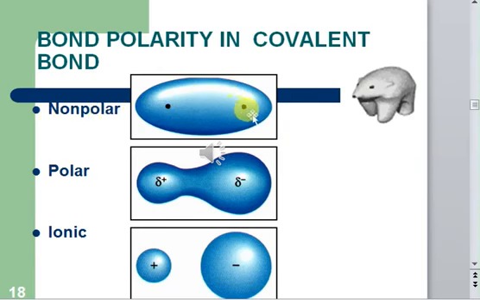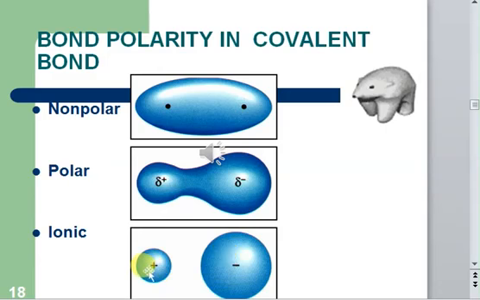Such a covalent compound is known as a nonpolar covalent compound, while in the other case, an atom has greater electronic density towards itself, so it has pulled the electronic density towards itself, while this atom has not pulled the electronic density towards itself to a greater extent. So this N has gained electronic density to a greater extent, so it will be partially negative, indicating that it is electronically rich, while this N will be partially positive, indicating that it's electronically deficient. So here you can see that here we have a positive charge and here we have a negative charge, and this is not partial, that's a full negative charge.